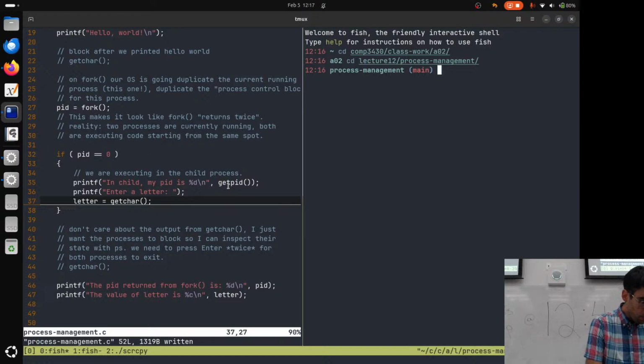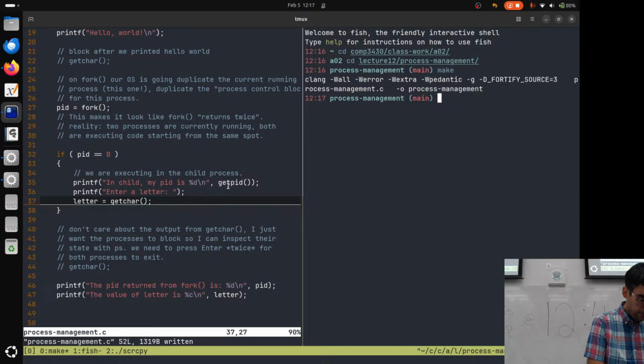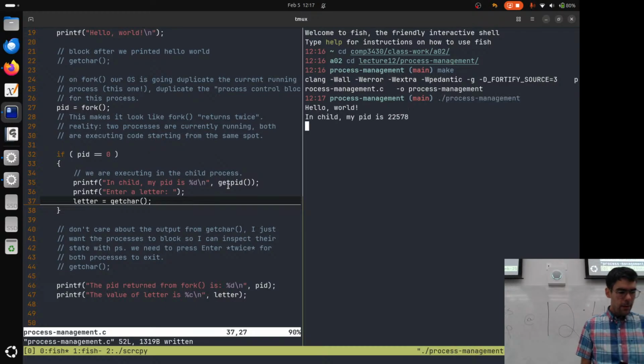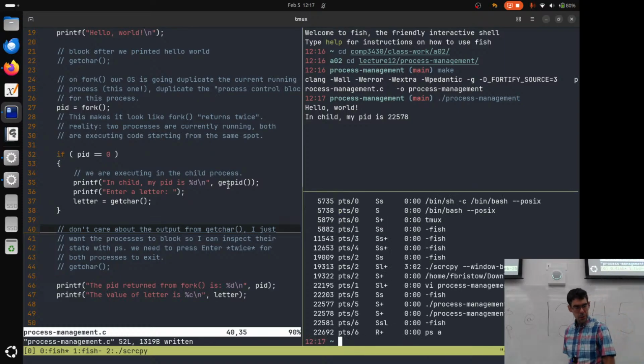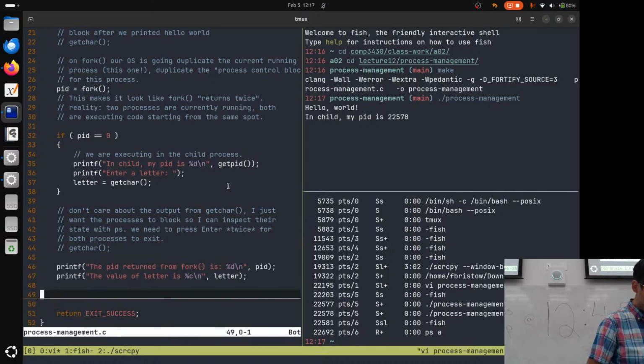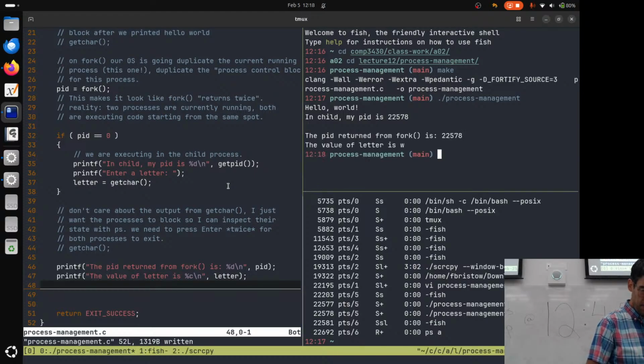If I compile and run this code, what we're going to see here is that there are two processes currently running. There's the parent process. I'm going to actually quit this.